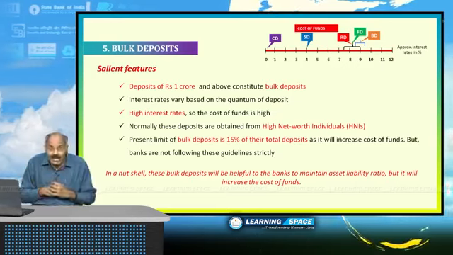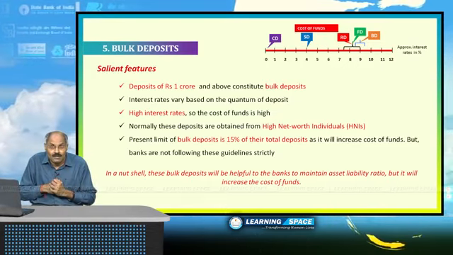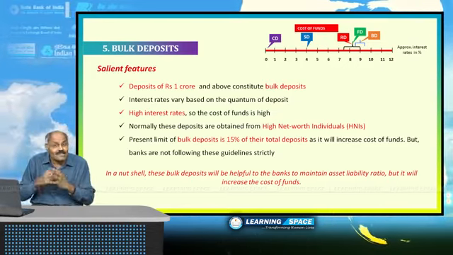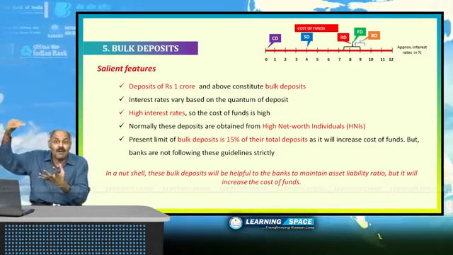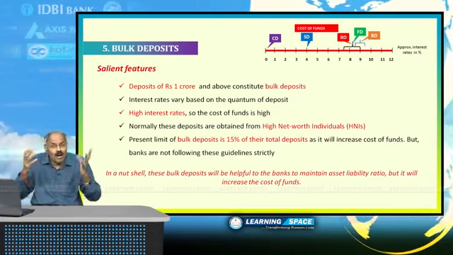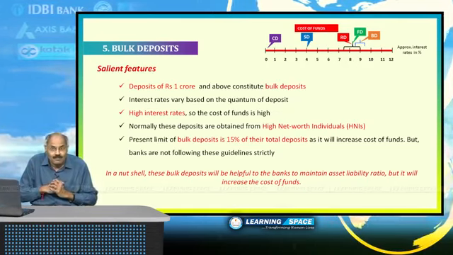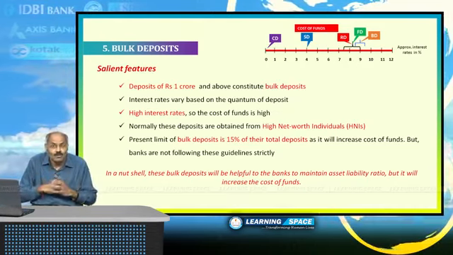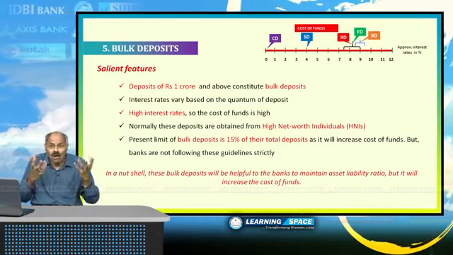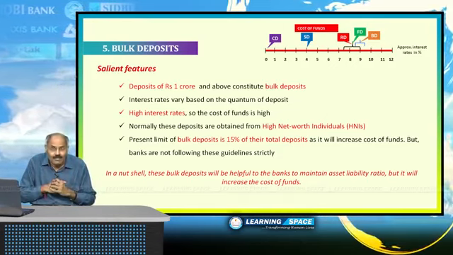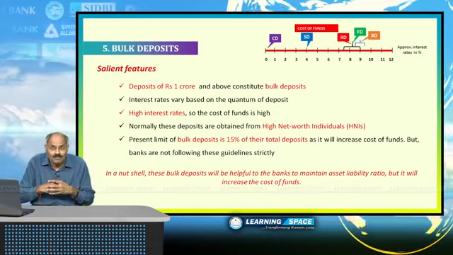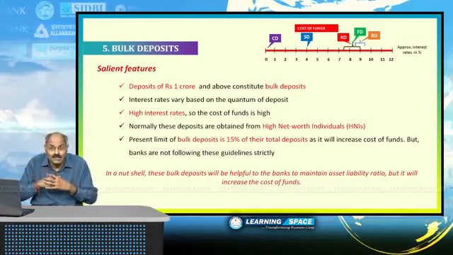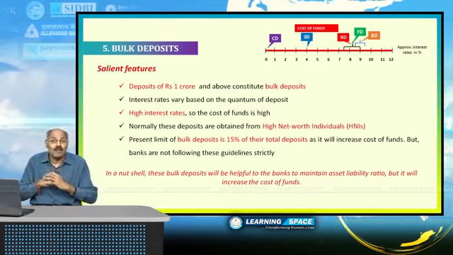They may be slightly higher than fixed deposit accounts. And interest rates vary here because these are deposited by high net worth individuals or corporates or rich people. They may deposit 200 crores, 500 crores. If they are not in need of money, they have excess liquidity, they may deposit 500 crores. That is bulk deposit, and the interest rates here will vary.